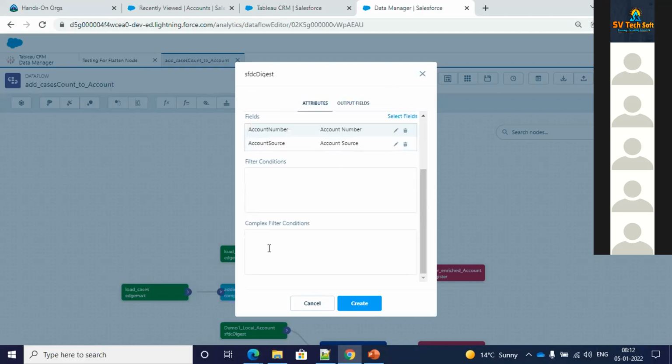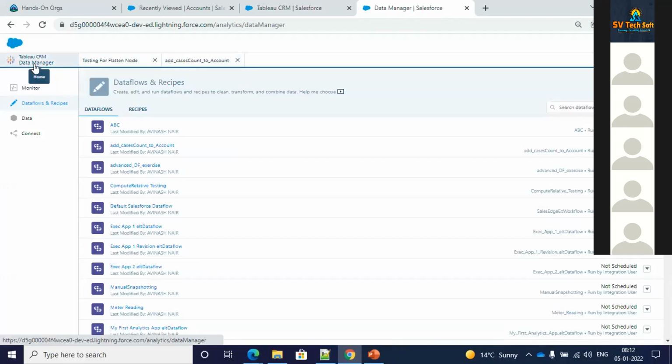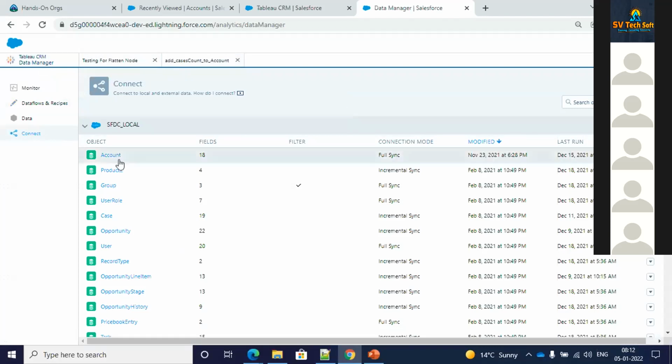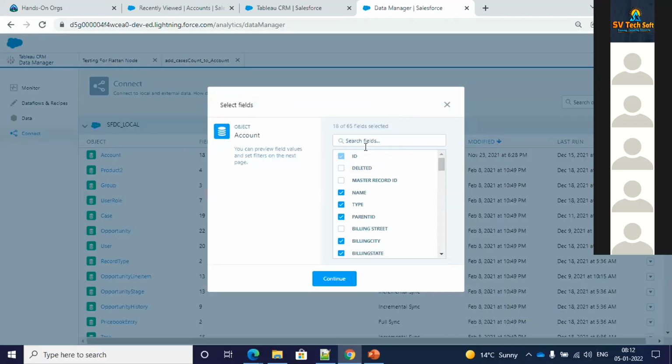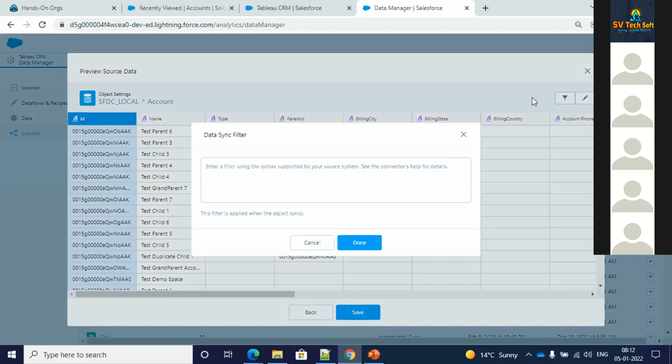You can go for filter conditions as well. In the connect also you can go for certain filter conditions, let's say for account. Maybe I don't want to pull in all the accounts, especially when you connect to another external system, it's not that they will allow you to pull in all the data. There could be certain restrictions depending upon the business, right? So at that time we go for this filtering part. Whatever data we want to pull in from any external source or from Salesforce or any others, we go for this filtering part.